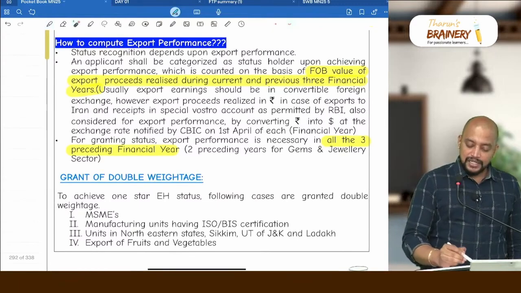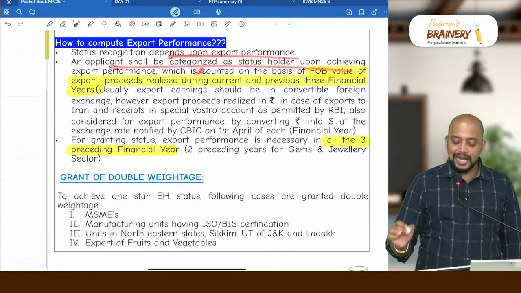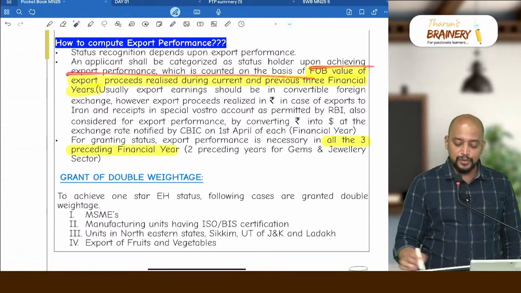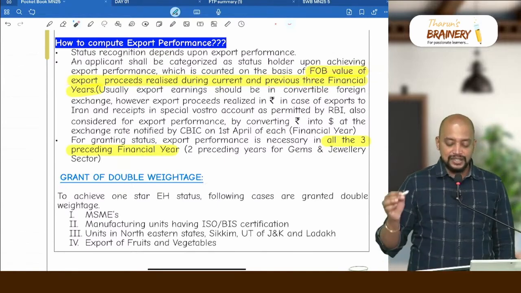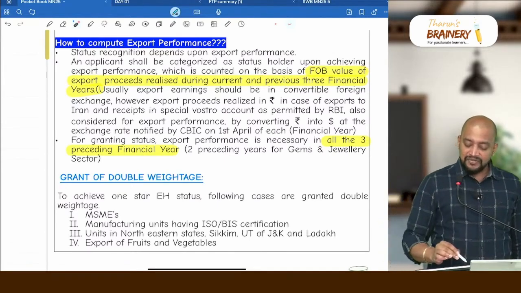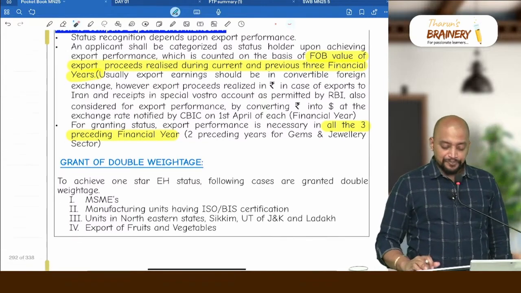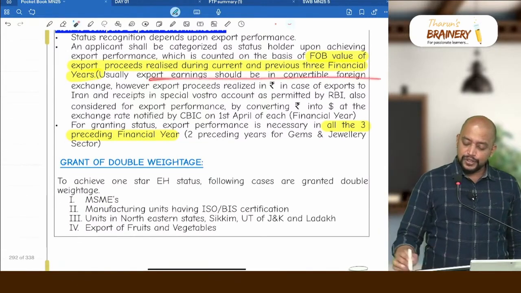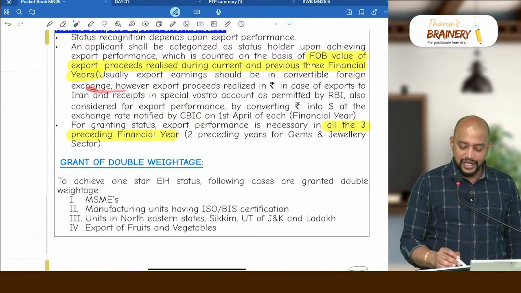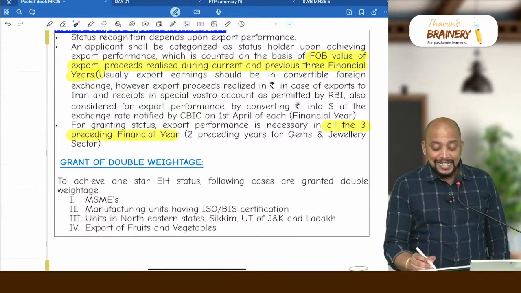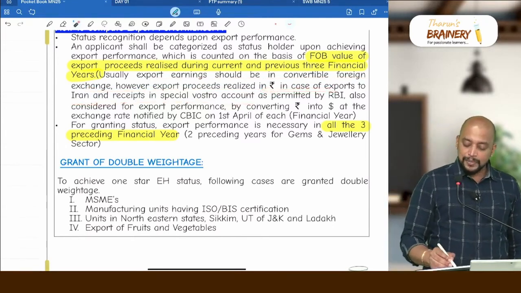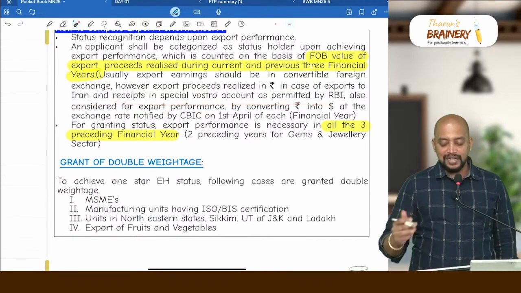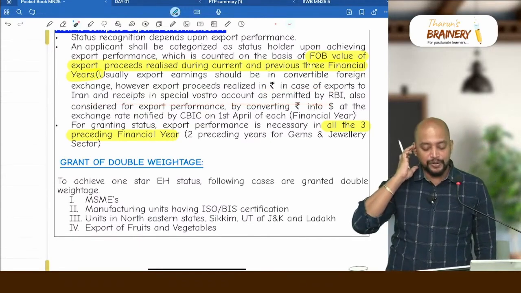Status recognition depends upon export performance, and the applicant shall be categorized as status holder upon achieving export performance, which is counted on the basis of FOB value of export proceeds realized during current and previous 3 financial years. And here usually export earnings should be converted in foreign exchange. However, export proceeds realized in rupee in case of exports to Iran and receipts in special rupee Vostro account permitted by RBI are also considered as export performance.